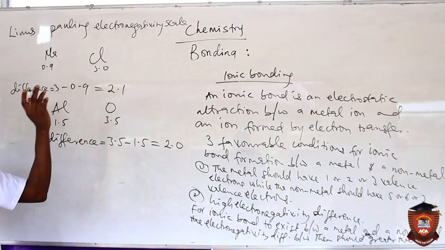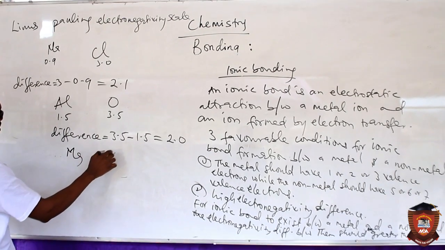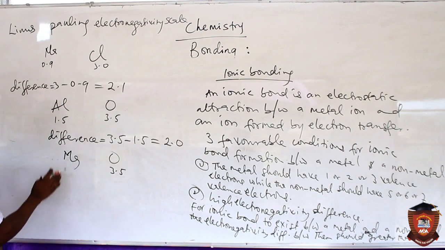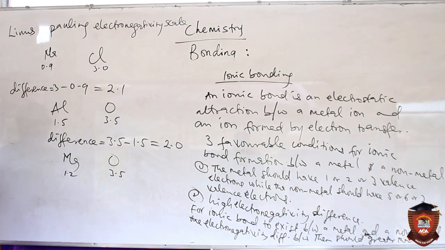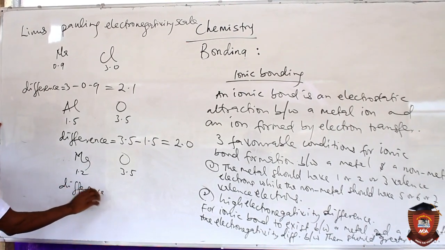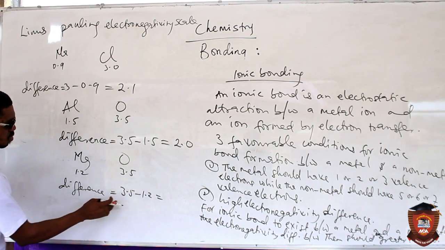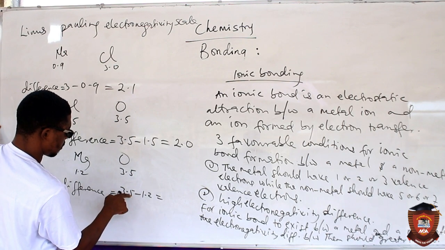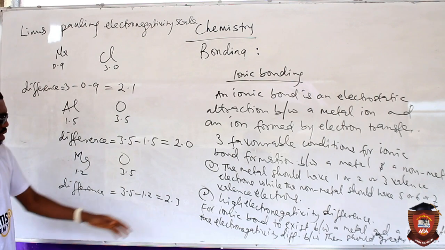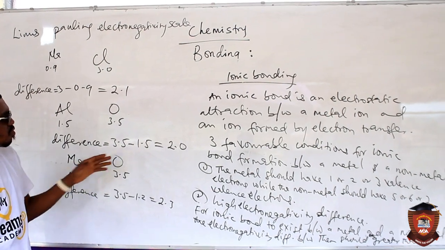Now let's talk about something like magnesium and oxygen, whether they will form ionic bond or not. Oxygen is still 3.5. Magnesium is 1.2, as you saw in the electronegativity values. So what is the difference now? The difference is 3.5 minus 1.2, which will give you 2.3. Now as you can see, 2.3 is far greater than 1.6. So magnesium and oxygen will form ionic bond.